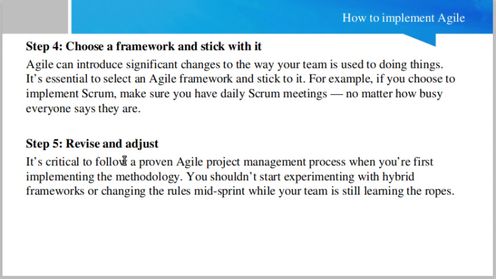First of all, you have to study each and every framework. Normally Scrum is the most powerful and most popular framework for Agile, and many organizations nowadays are moving towards Scrum. However, other frameworks like Kanban and extreme programming also exist, and a few organizations are moving towards them as well. So whatever framework you have chosen and decided on, you have to choose it and then stick with it.